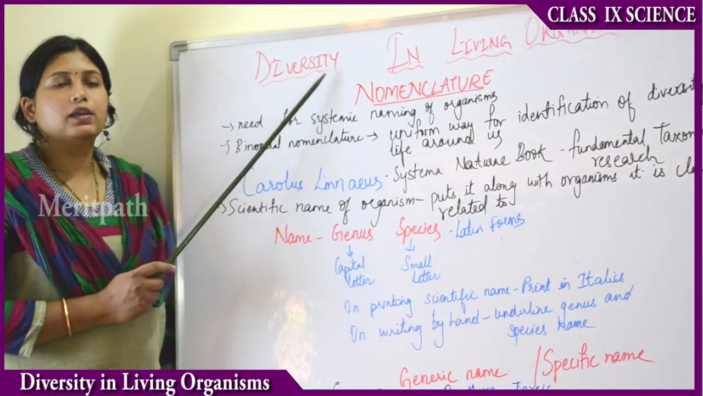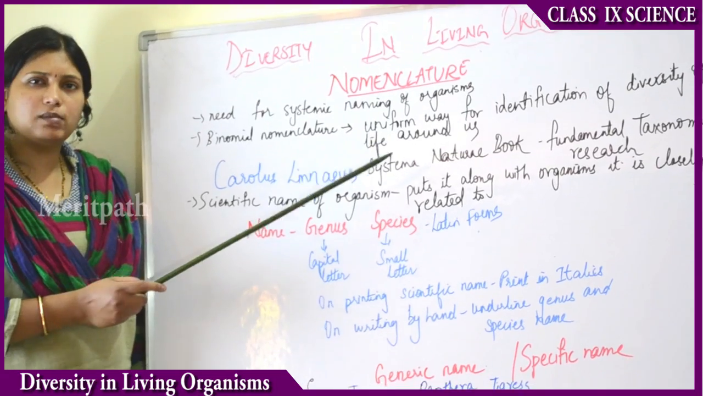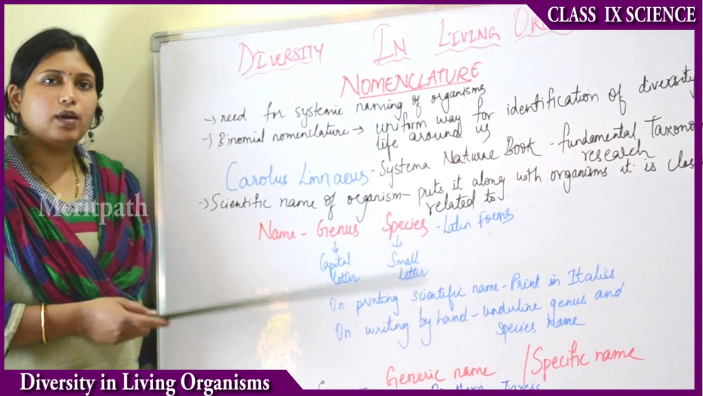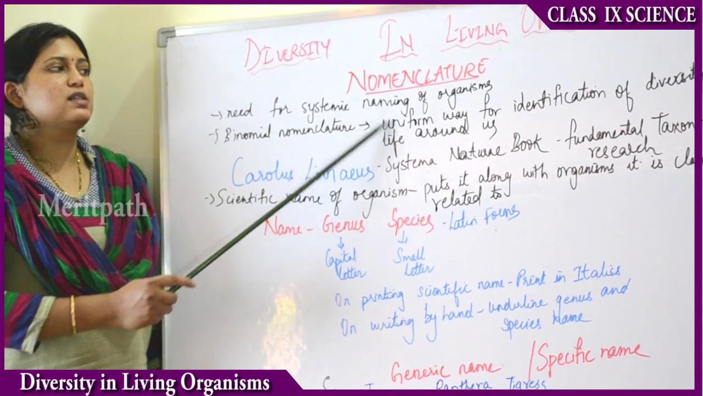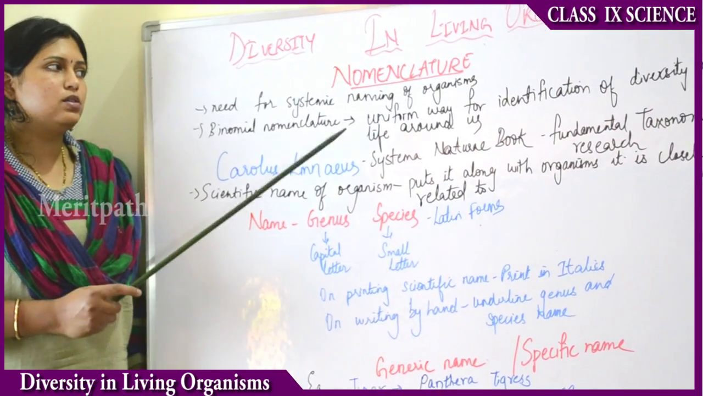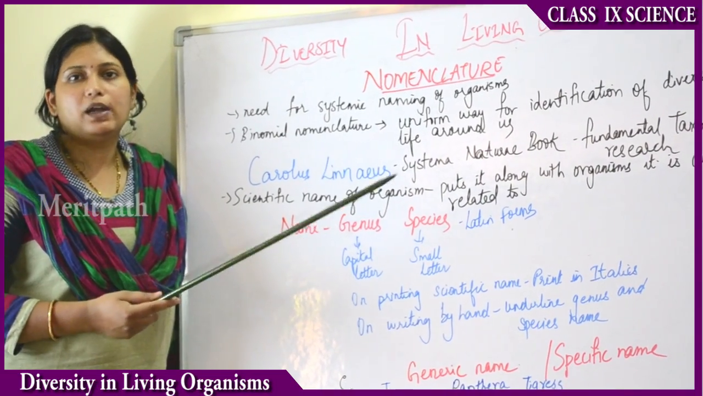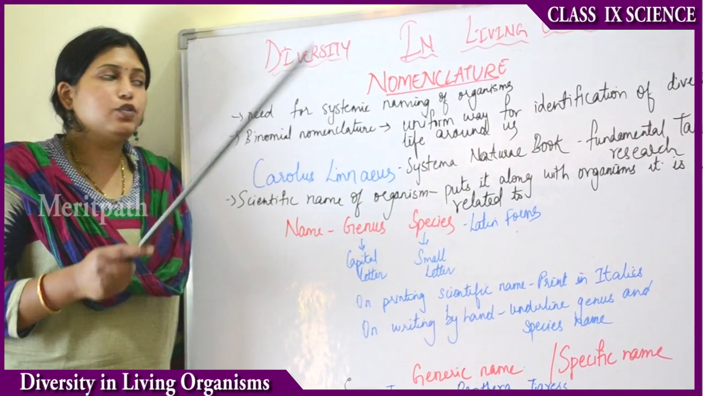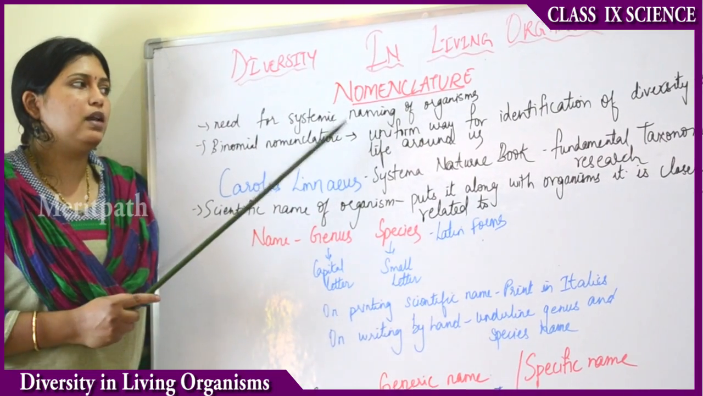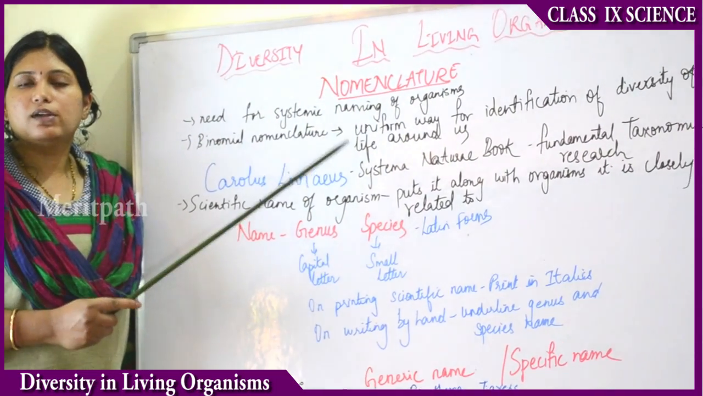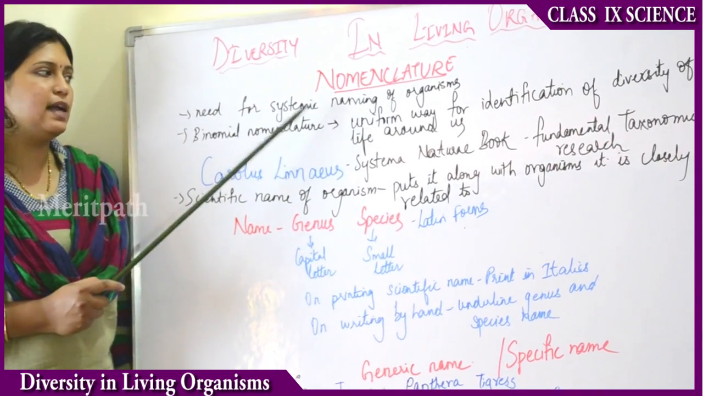So the last topic in this chapter, diversity in living organisms, is nomenclature. Nomenclature is nothing but giving a scientific name to an organism or a plant or a food. So what is the need for systematic naming of these organisms? See, in the world you have many languages, so all the organisms are known by different names in different languages. But if you give a scientific common name to it, then if you go anywhere in the world, you can name the organism with that word. So the word will be similar all over the world. That's why every organism was given a scientific name.